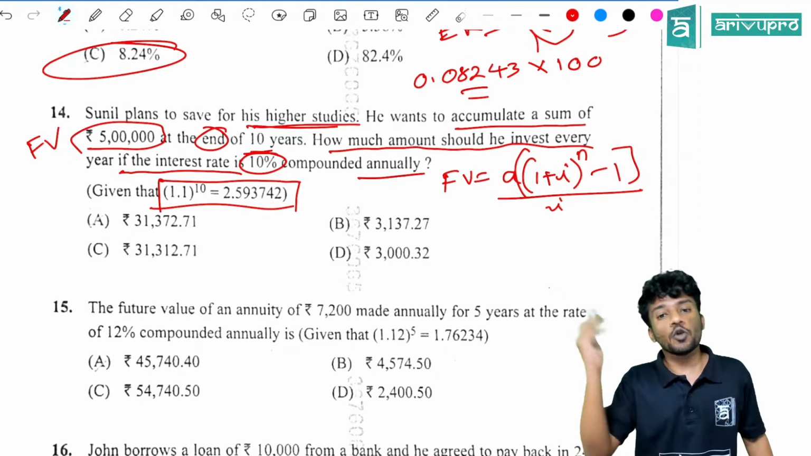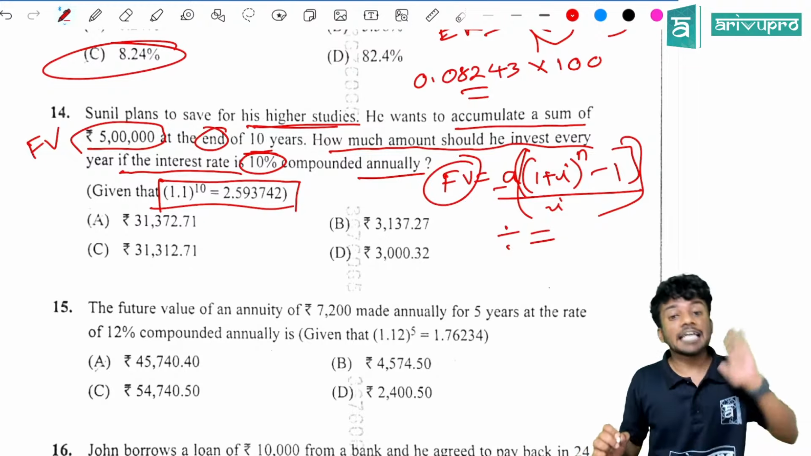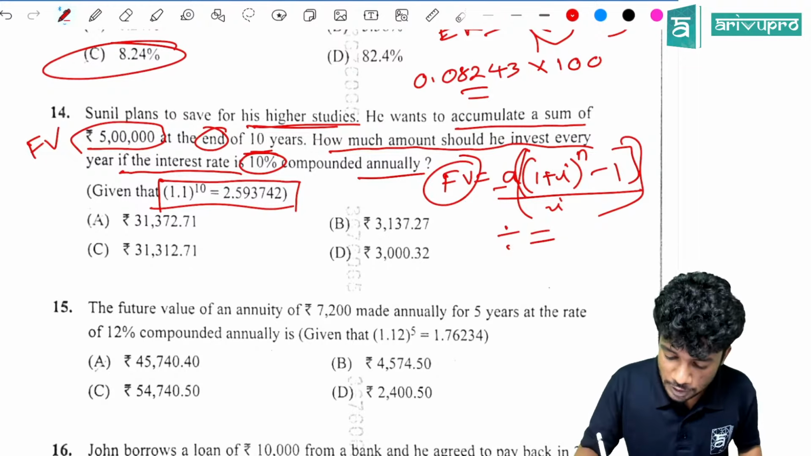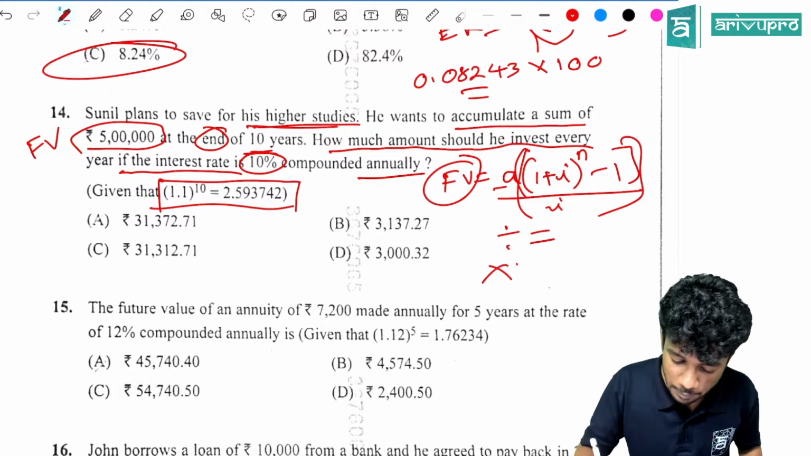I'll write the steps for you. First you find this value. Then next step is divided by equal to. Why divide by equal to after finding that? Because we are taking the reciprocal and multiplying with the future value in order to get the annuity amount. So divided by equal to and multiply it with 5 lakh will give you 31,372.71. That is the key.